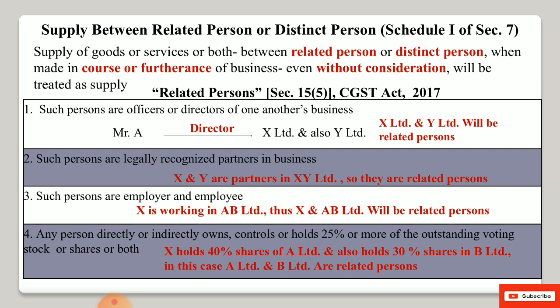It means Mr. X is the only one person, and he is controlling because he has more than 25% shares in A Limited as well as in B Limited. He is controlling A Limited as well as B Limited. So in this case A Limited and B Limited will be treated as related persons, and any transfer of goods and services between A Limited and B Limited will be treated as supply under GST and that will be taxable. So 4 points we have completed.